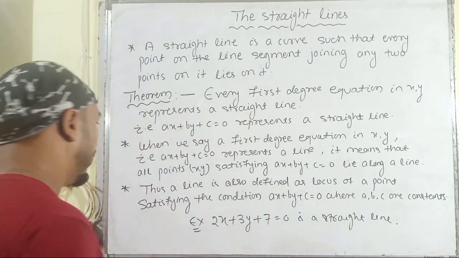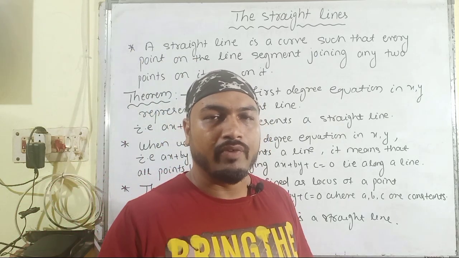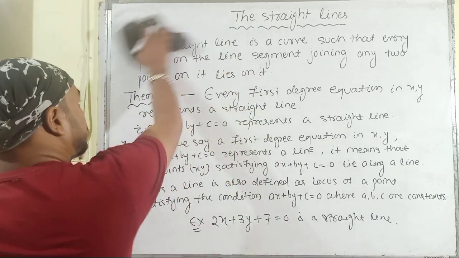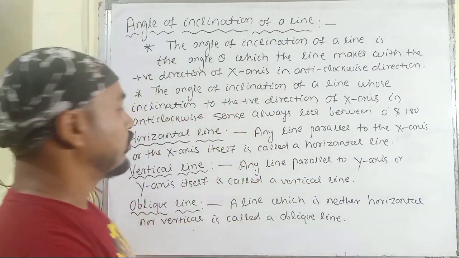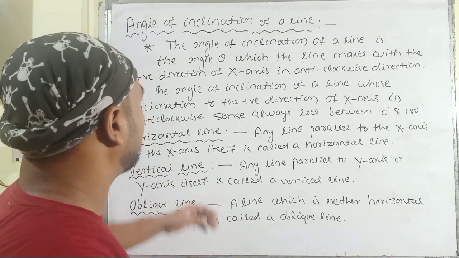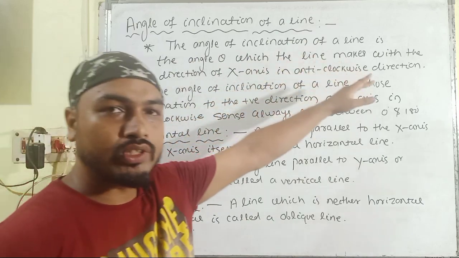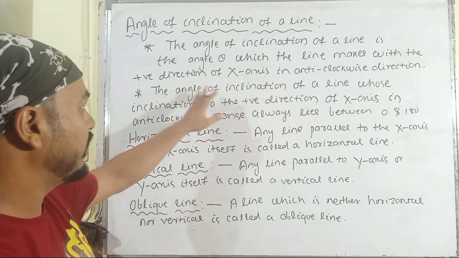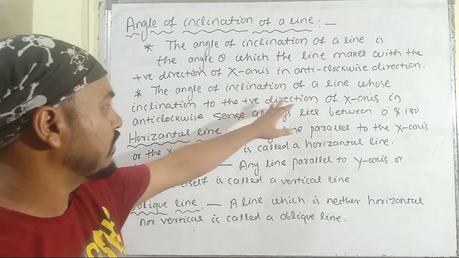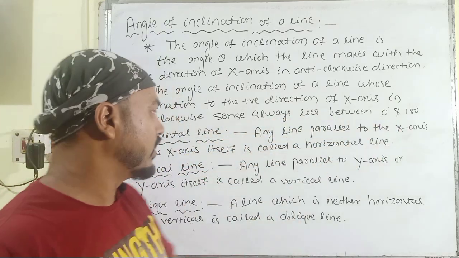Then let us move towards and discuss what the angle of inclination is and how many types of angle of inclination there are. So let us discuss the angle of inclination, which is denoted by the symbol theta. The angle of inclination of a line is the angle theta which the line makes with the positive direction of the x-axis in the anticlockwise direction. It always lies between 0 degree and 180 degree.